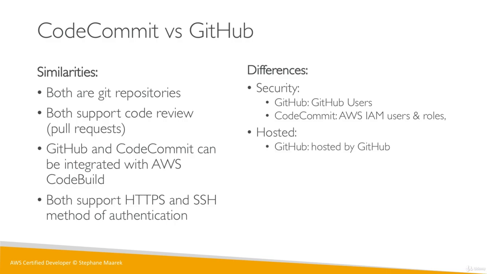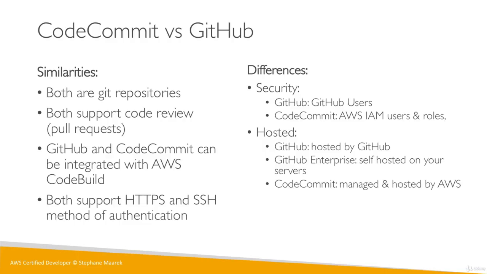Now, the hosting is different. When you use GitHub, it's hosted by GitHub, so it's a third party, and you give basically your code to a third party, so there's a bit of trust happening. If you use GitHub Enterprise, that means that you have to self-host GitHub on your servers, and in this case, it's not managed anymore. You have to manage your own servers, and so you lose that aspect. And CodeCommit is managed and hosted by AWS, so you have maybe more safety and more security out of it. In terms of the UI, though, GitHub is a clear winner. I find the GitHub UI to be fully featured. The CodeCommit UI is a little bit minimal.